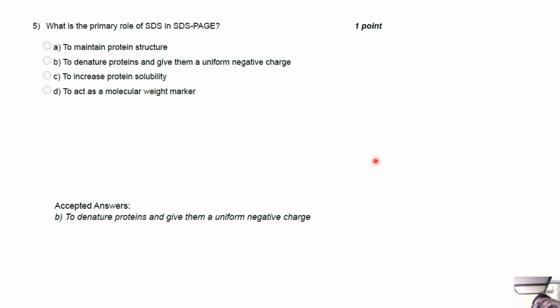So the first option, maintain protein structure, is absolutely wrong because SDS actually disrupts or destroys native structure. The third option, to increase protein stability, is wrong because SDS denatures and destabilizes folded proteins. The fourth option, to act as a molecular weight marker: no. SDS is part of the buffer, while the ladder or marker proteins serve as molecular weight standards. So SDS denatures proteins and coats them with a uniform negative charge per unit mass, ensuring that separation in SDS-PAGE depends only on molecular weight or protein size.